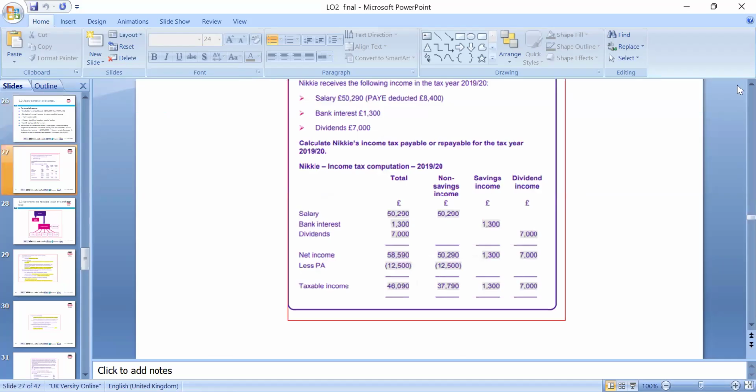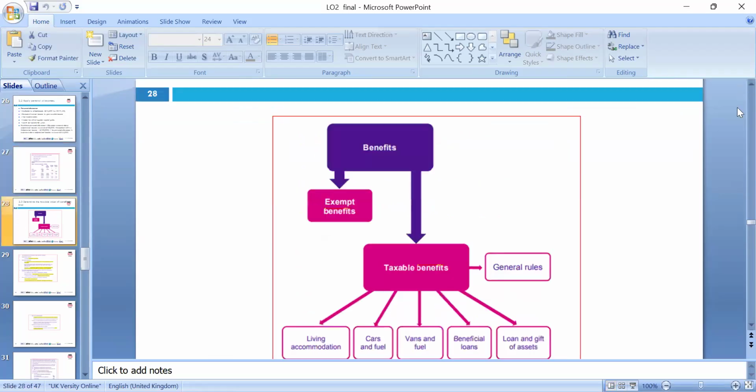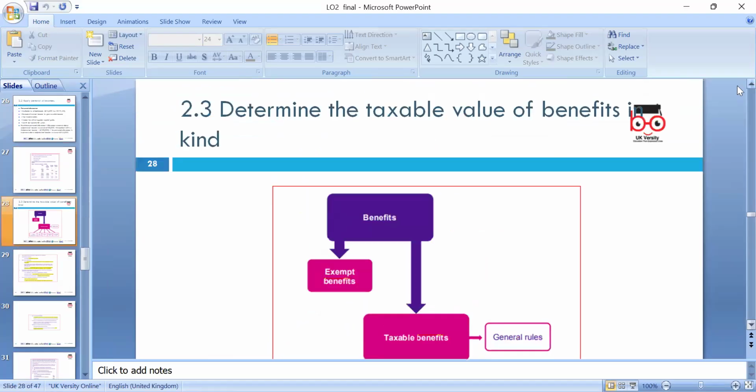So there are a good few examples we included, but we can look around according to the Finance Act 2020. If you want to use the previous year's example, that is fine too, but it is better to pick the example for your assignment purposes from the new handout, which is Finance Act 2020. In this we included the current as well as the previous. So let's see, we look at 2.3, determine the taxable value of the benefits.